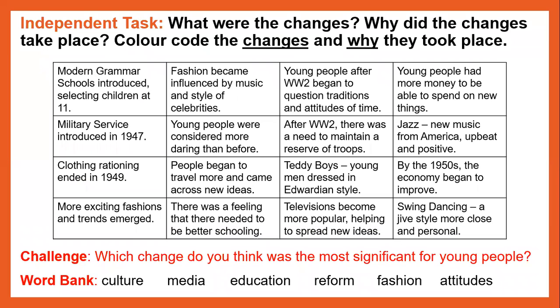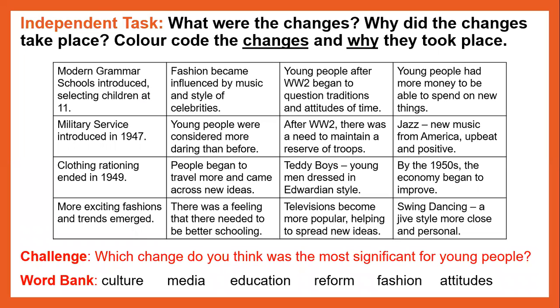Okay, so here we have a list of different changes or reasons why changes took place. What I want you to do is you'll have this in your work pack, or you'll have it on your table, and it should have been set with the link with the website as well if you can't find it. We have 16 statements here, and you need to color code them.